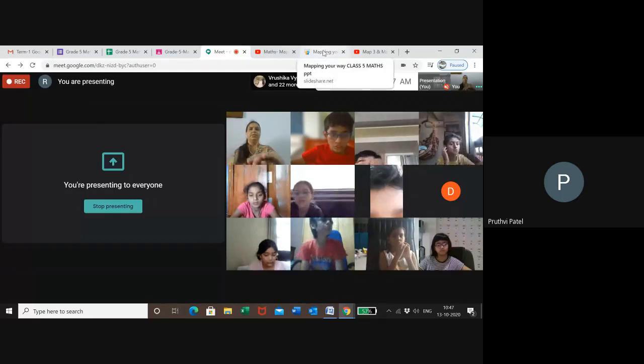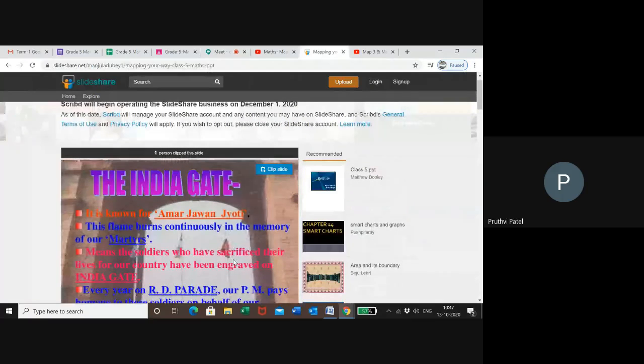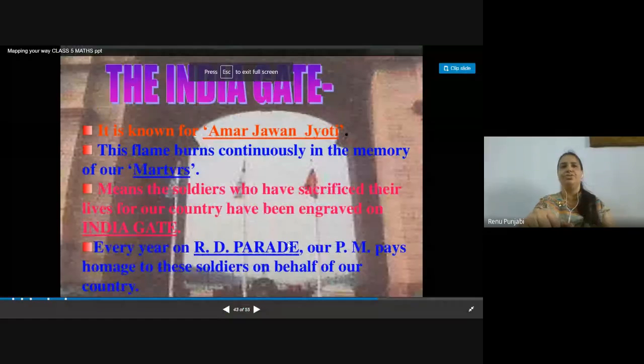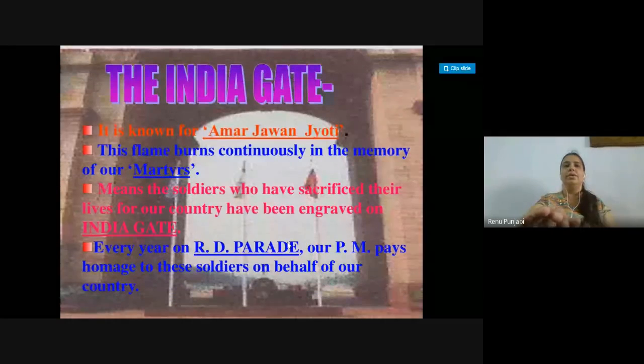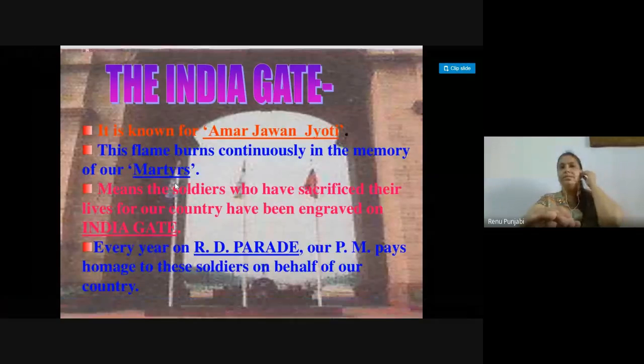Excuse me, ma'am. On the top of the India Gate, it is written the name of the soldiers. Yes, that's why this building is also known as the Amar Jawan Jyoti. This flame burns continuously in the memory of our martyrs, inside also.